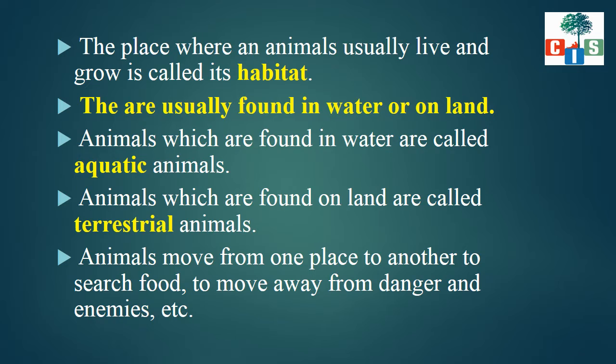The animals which are found in water are called aquatic animals, correct? And who are the aquatic animals? Fish, they live in water, octopus, jellyfish, dolphins, okay? They live in water, so they are called aquatic animals. Now, like us, or elephant, tiger, these animals live on land, so they are called terrestrial animals.